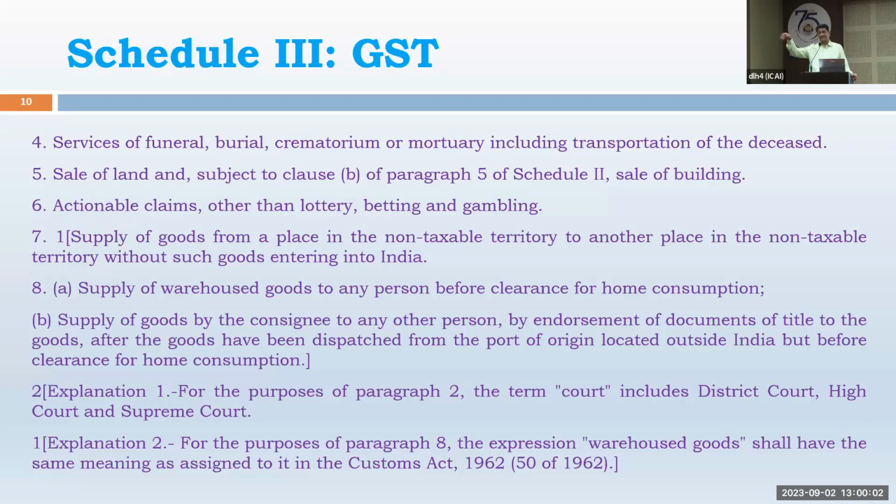You will transfer the document of title to goods. The bill of lading that came to you, you gave it after endorsement. So the person who has purchased the goods from you without taking delivery, that third person will go to the customs department and present the bill of entry. You will not present, he will present. He will pay the customs duty and clear the goods by paying the duty and it becomes his goods.